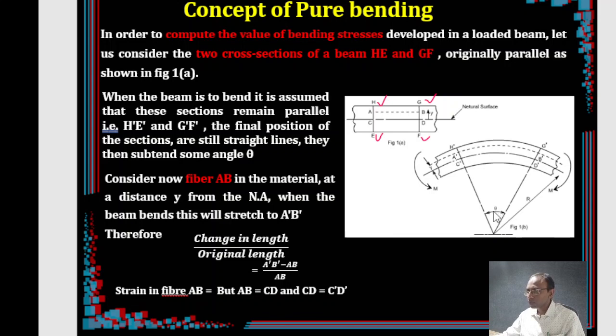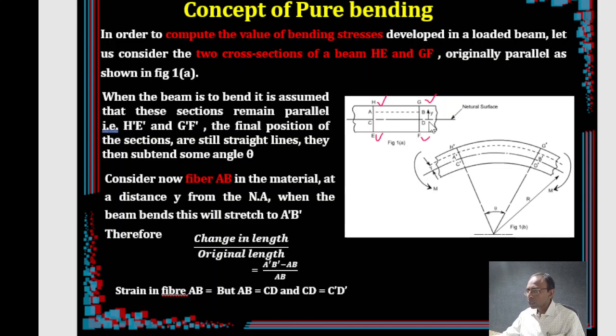So you form a subtending angle theta. Let that radius maybe r, right? This is r, and the subtending angle between the two cross sections that we have considered is theta. So in that case, I am interested now to calculate for this fiber, because this is the layer I am interested in. So I want to see what is the amount of strain that is developed.